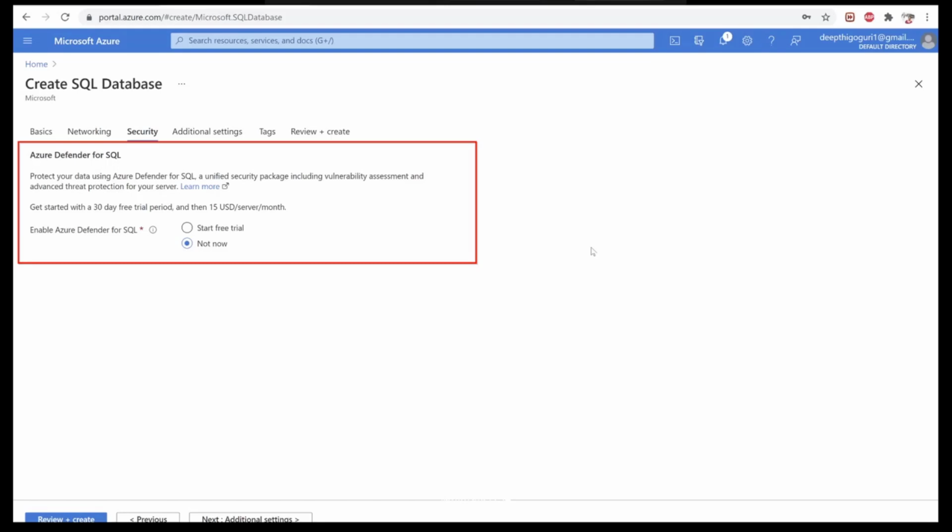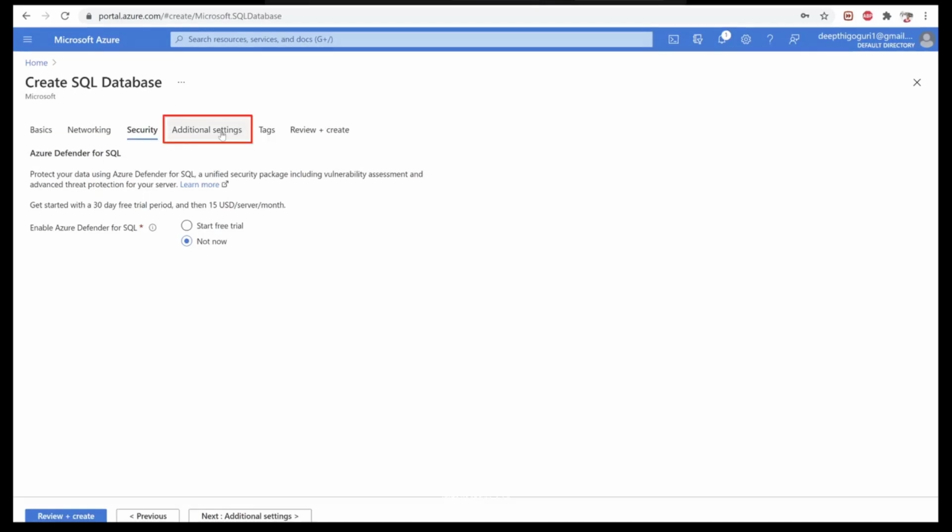It will give you any vulnerability assessments that you have. This feature costs 15 USD per month. So I do not want to do it now, so I'll press not now. The next tab is additional settings. If you want to enable Azure Defender, I do not want to enable it right now.